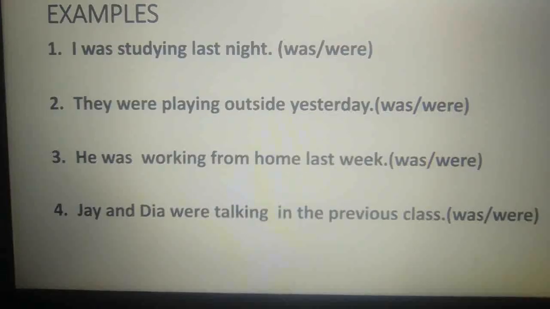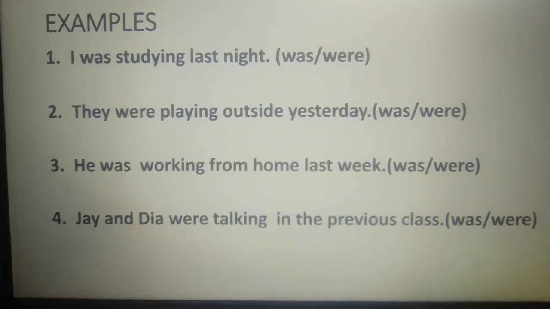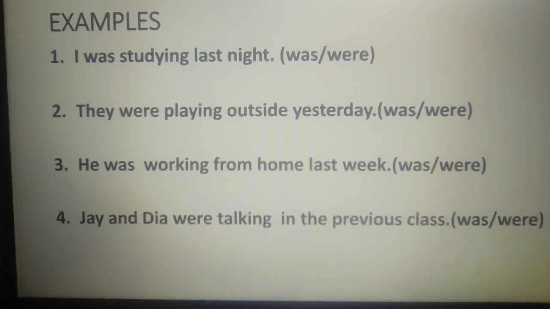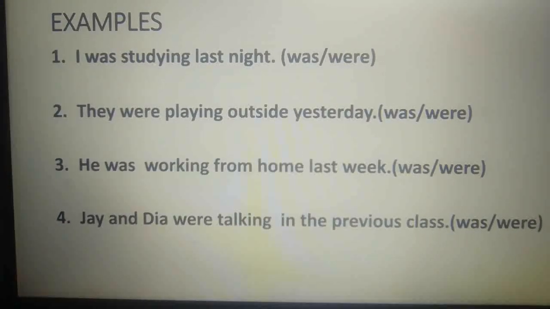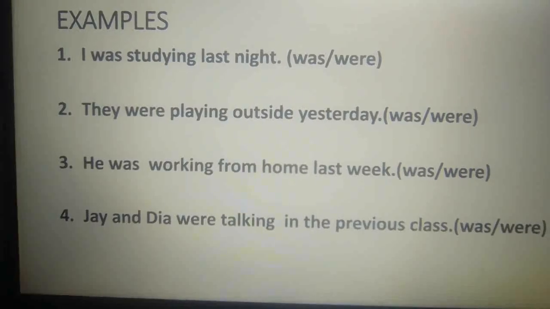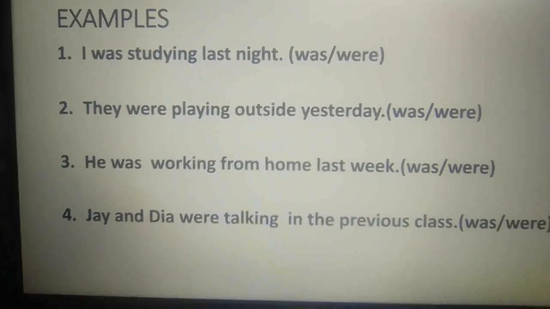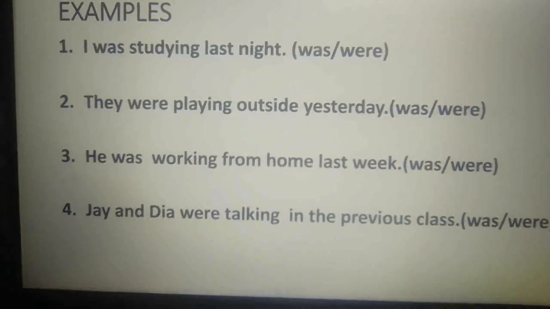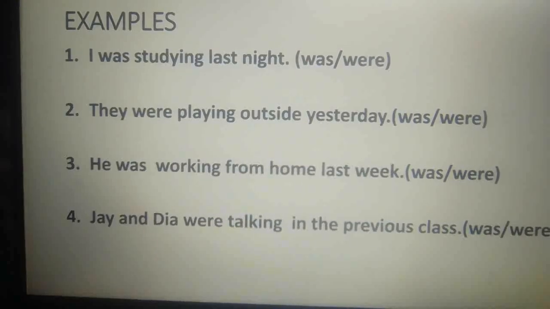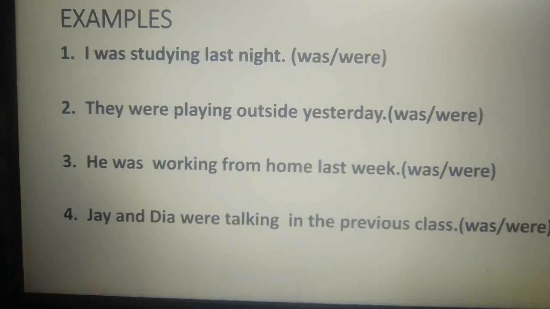Let us take few more examples. I was studying last night. Now, since we are talking about one single person, I, so we are using I was. They were playing outside yesterday. We are using were and adding an ing with the main verb play as our pronoun is plural. So the sentence will be they were playing outside yesterday.